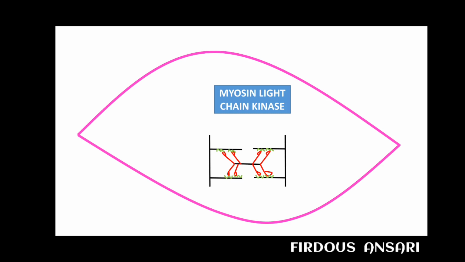But what happens is that protein kinase G causes phosphorylation of this enzyme, and when this enzyme gets phosphorylated, it gets deactivated. Deactivated means it is unable to perform its work. What was its work? Its work was to cause phosphorylation of myosin light chain, which it is unable to do.